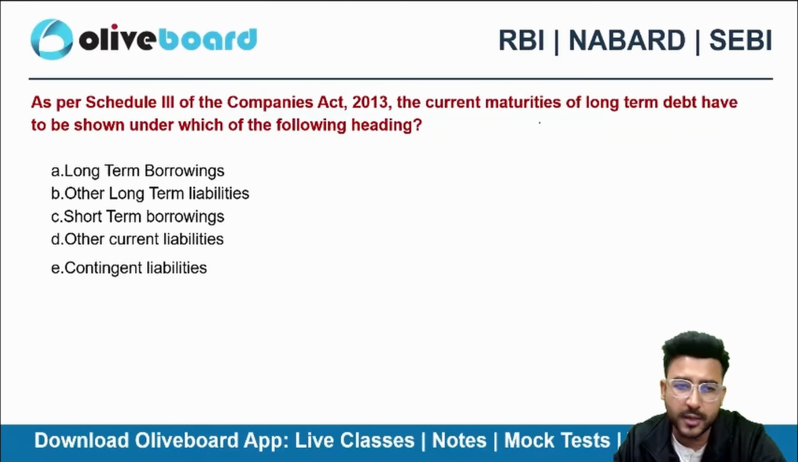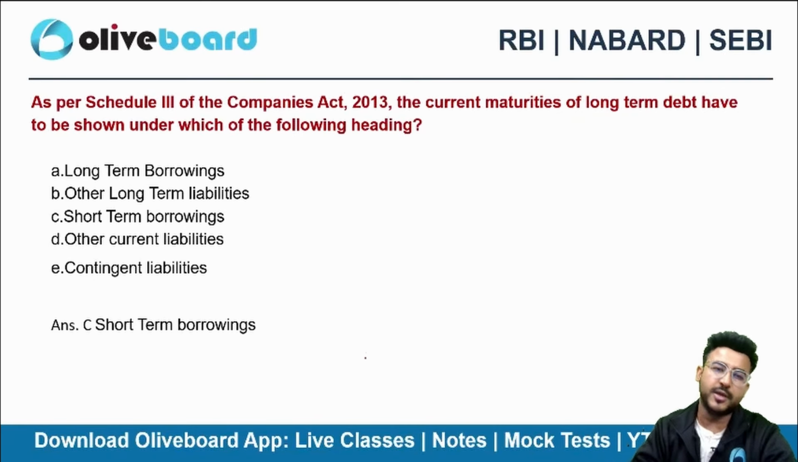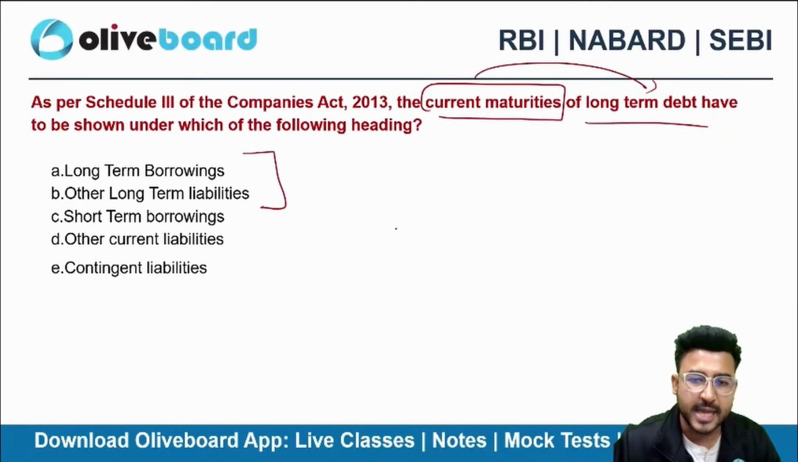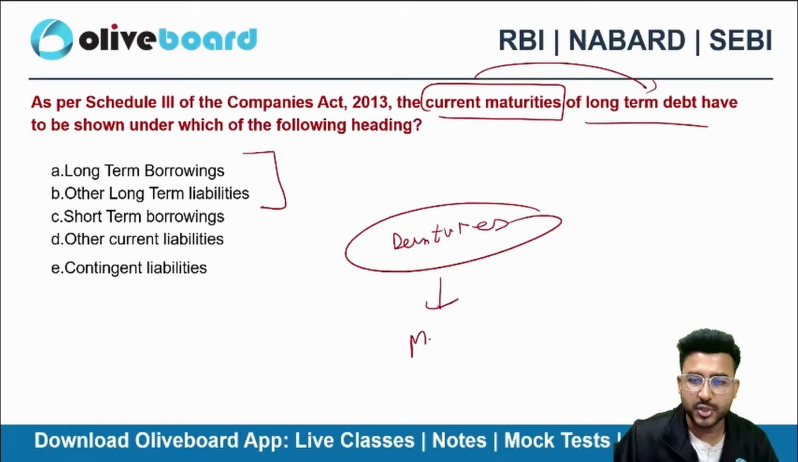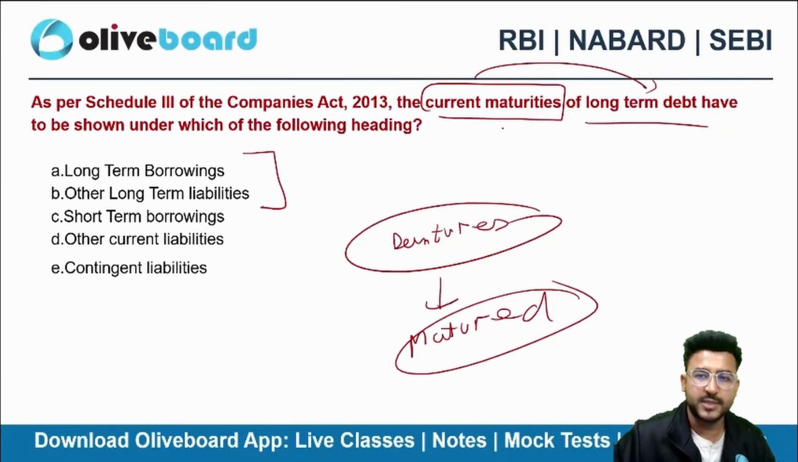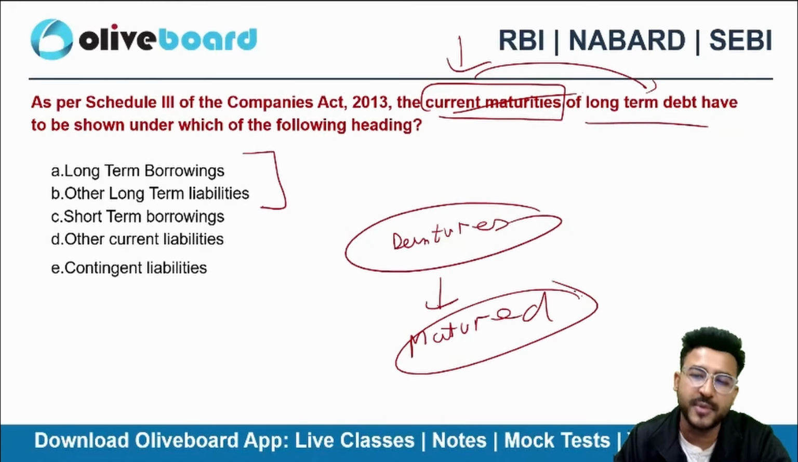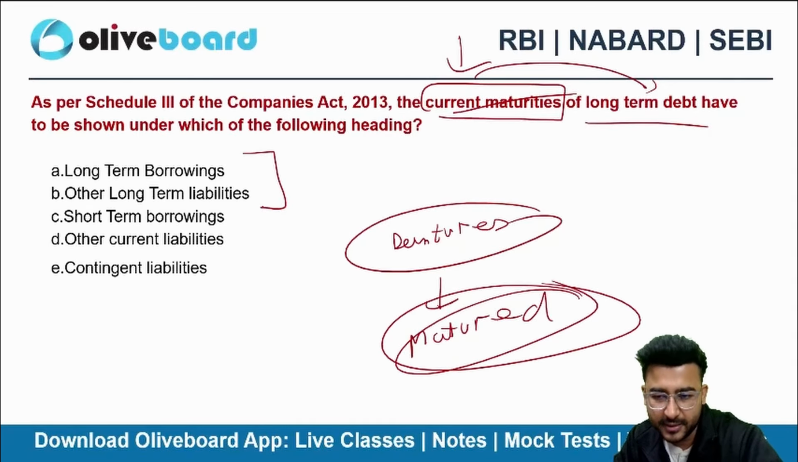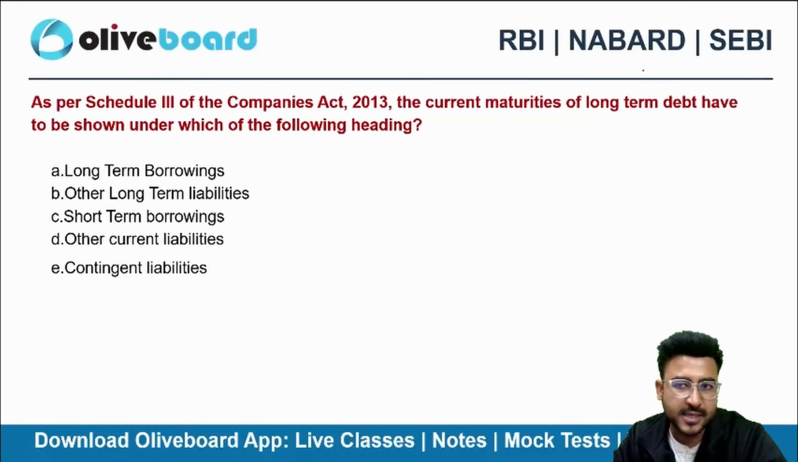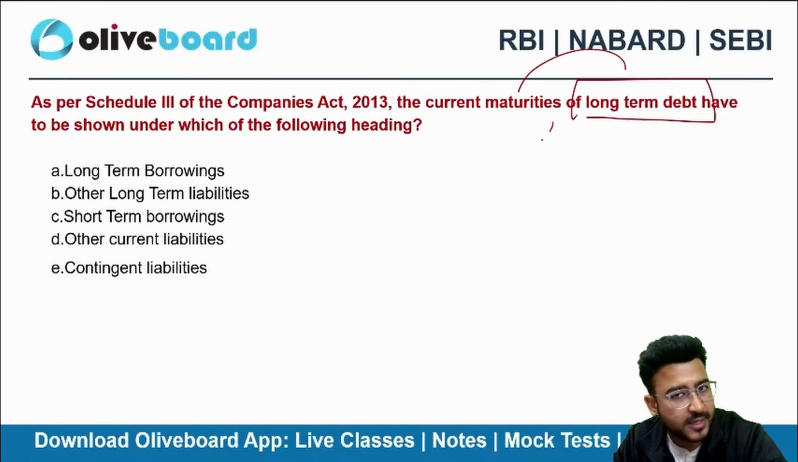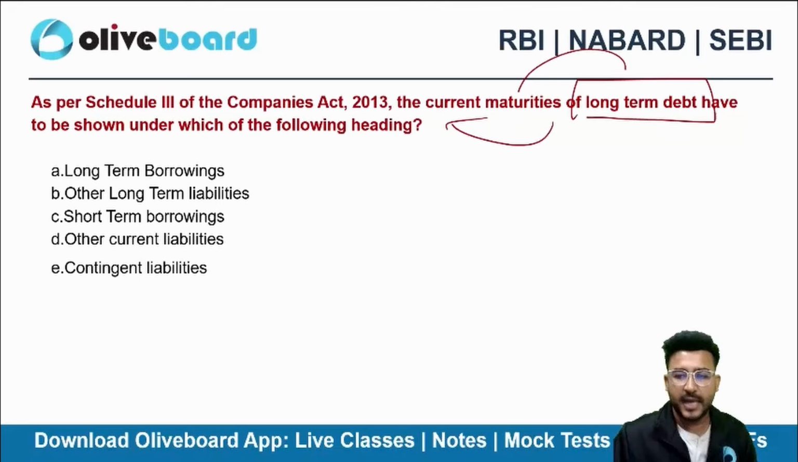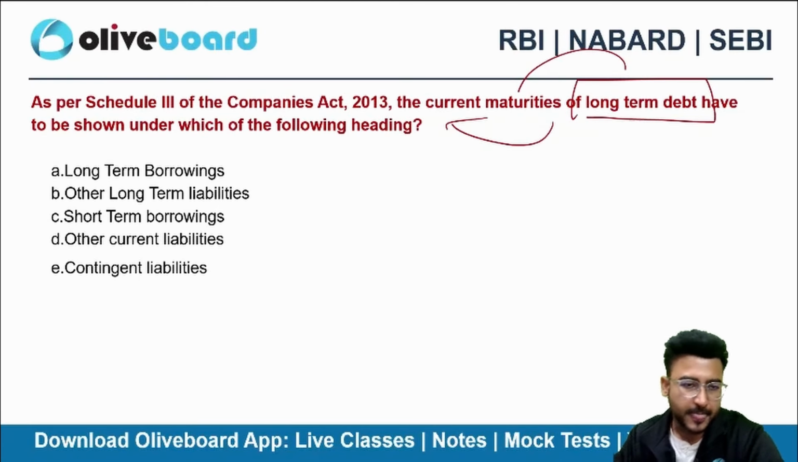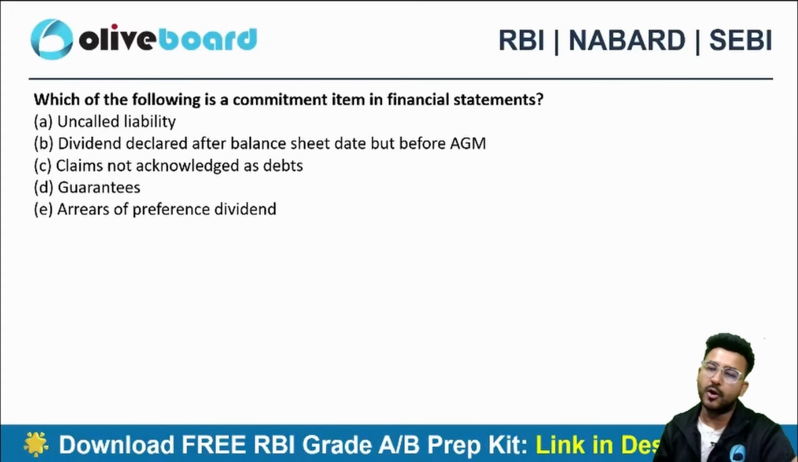It can never be a long term liability. This is a current maturity of a long term debt. It will be a short term borrowing only. Why? For example, you have debentures and they are matured. That's what the meaning of current maturity is. If they are matured, then you need to pay it. It doesn't matter if it is a long-term debt. If it is matured, then it is a current liability. You have to pay it. So that's why the answer here will be short-term borrowings and not long-term borrowings.